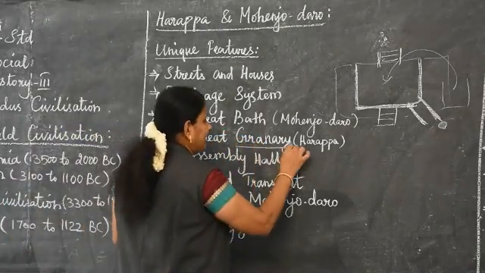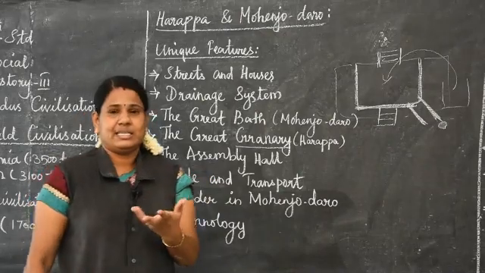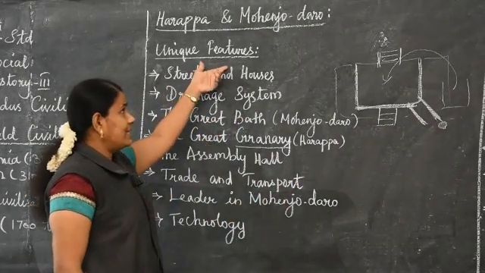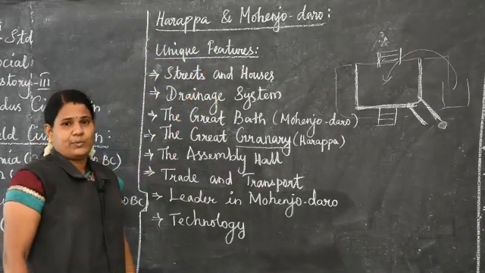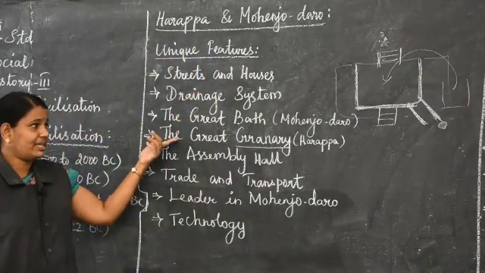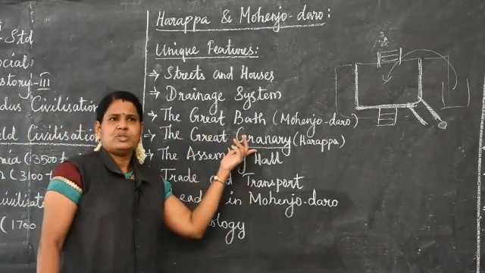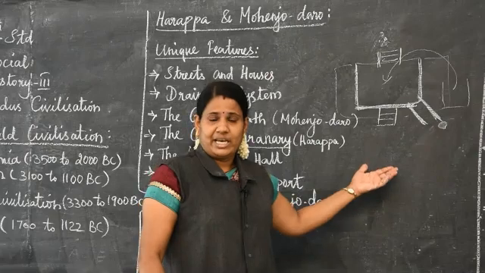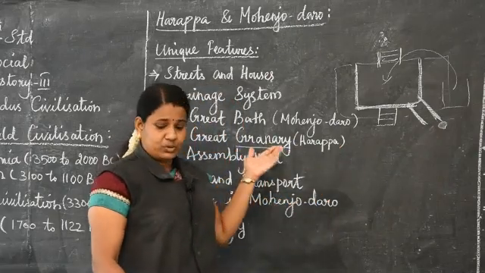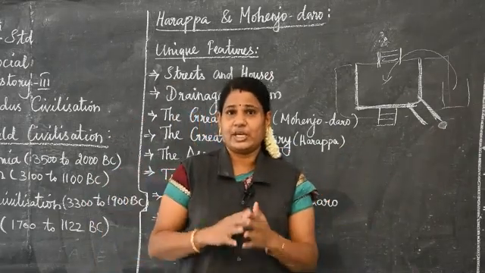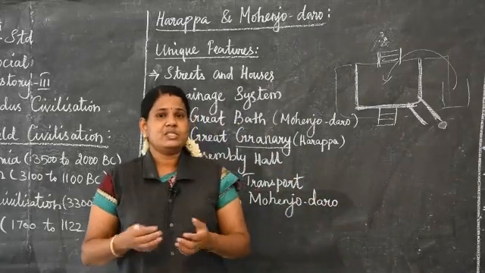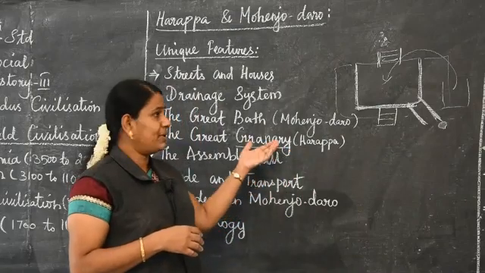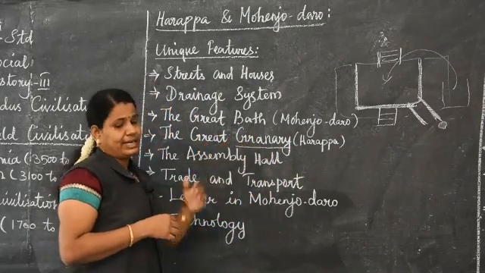What does granary mean? They store the grains in a particular place. This is also one of the unique features of Harappa and Mohenjo-daro. In the beginning they used the great granary. How was it built? The granary was a massive building, a huge building with a solid brick foundation.